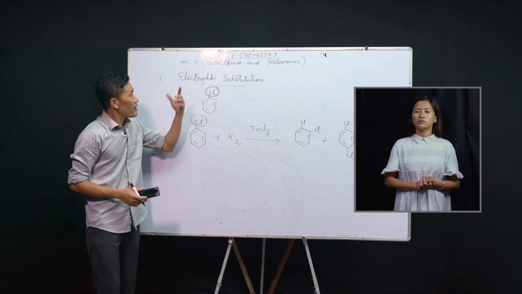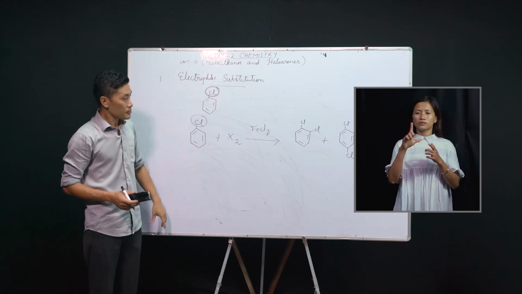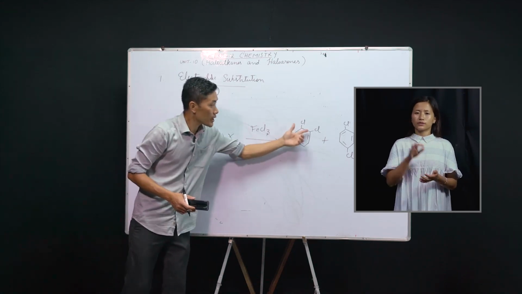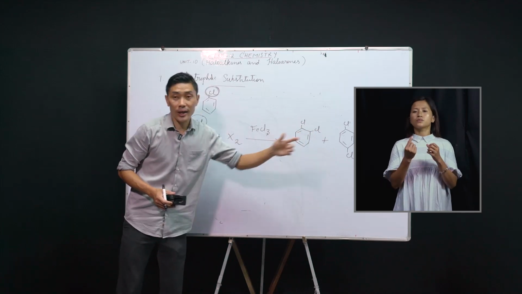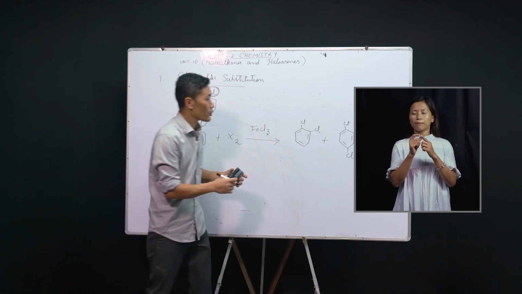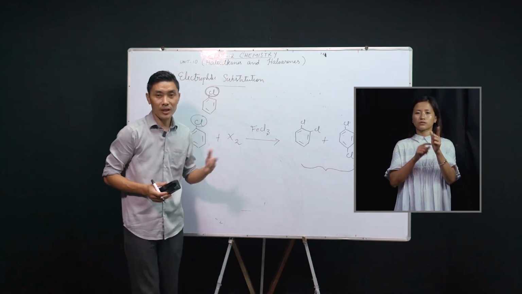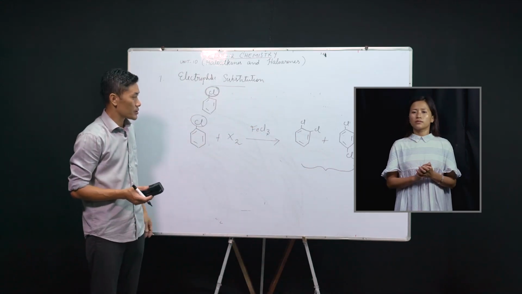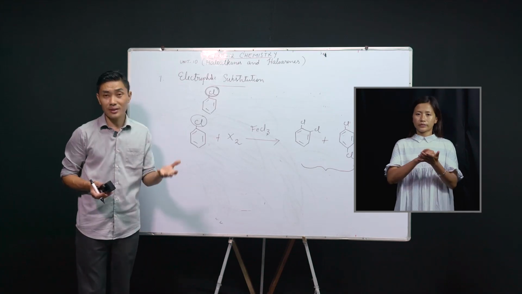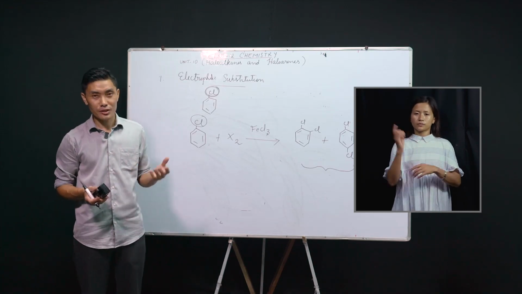So in every electrophilic substitution reaction, you will find that the substitution has taken place at ortho and para positions, and we will get a mixture of these two different types of products, para and ortho isomers. So that is all the time we have for today. We'll continue in the next class.